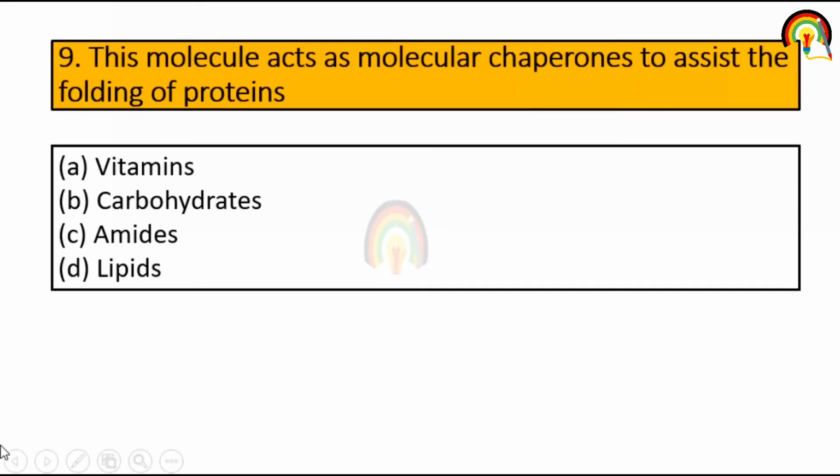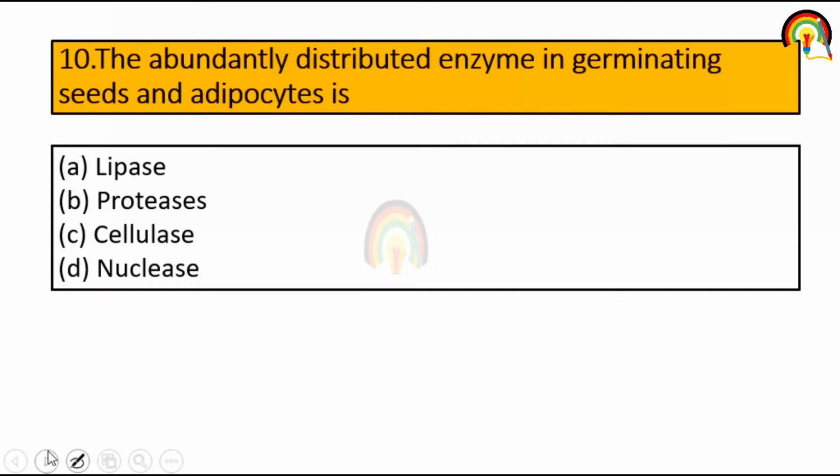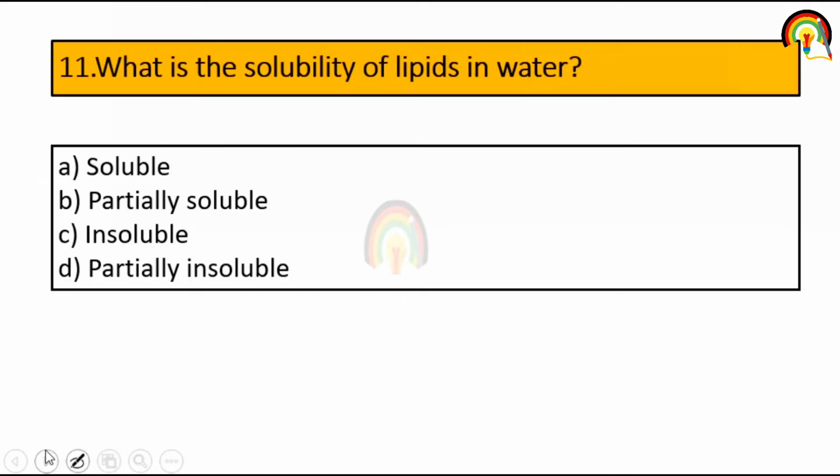This molecule acts as a molecular chaperone to assist the folding of protein, vitamin, carbohydrate, amide or lipid. So it's lipid. Next one, the abundantly distributed enzyme in germinating seed and adipocyte is lipase. What is the solubility of lipid in water? Soluble, partially soluble, insoluble, partially insoluble.